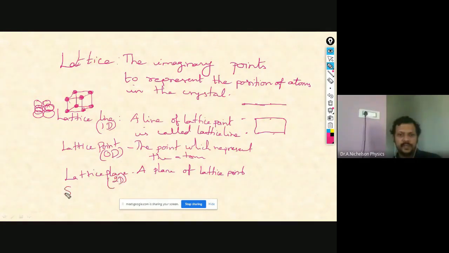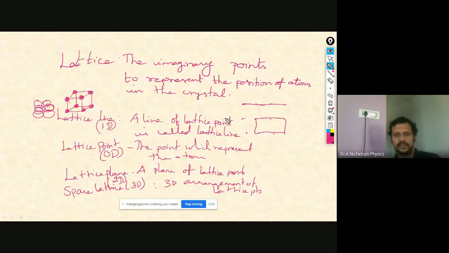And the last one is the space lattice. This is meant for the three-dimensional one, the three-dimensional arrangement of lattice points. Just like the cubical lattice, you can mention it like this. Okay, so this is a space lattice. So this is how you have to explain about this lattice.